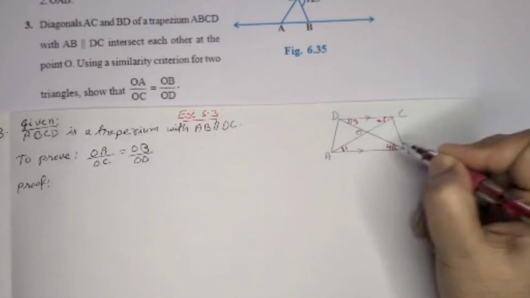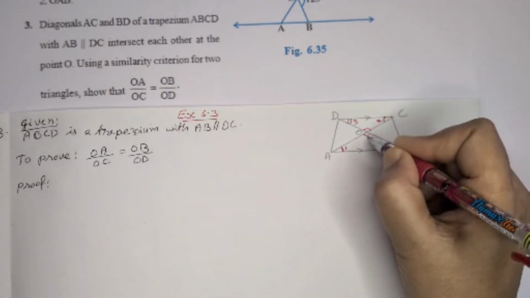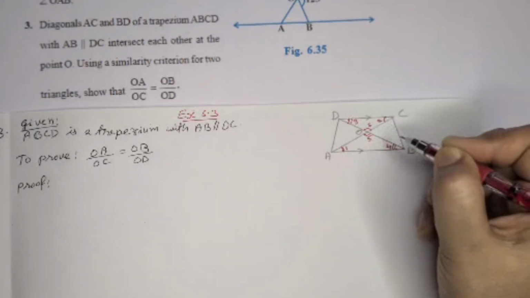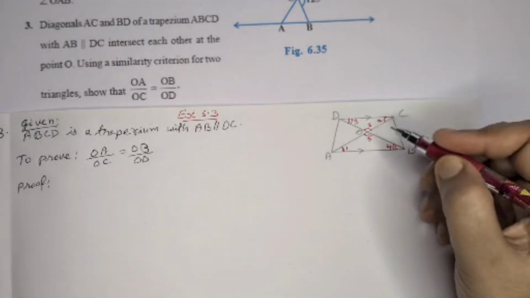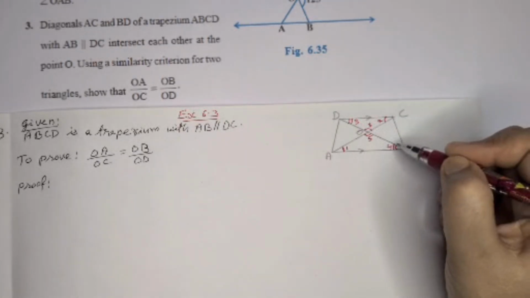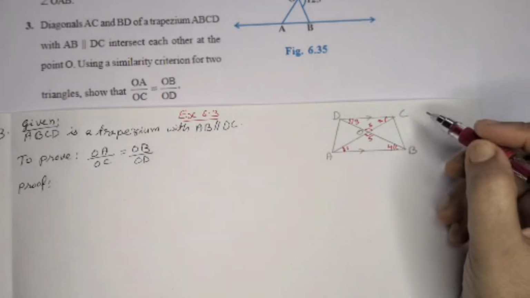3 and 4. Again, if we are considering these two angles, we can mark them as 5 and 6, vertically opposite angles. These two are vertically opposite angles. 1 and 2 are equal alternate interior angles. 3 and 4 are also alternate interior angles when these two lines are parallel.